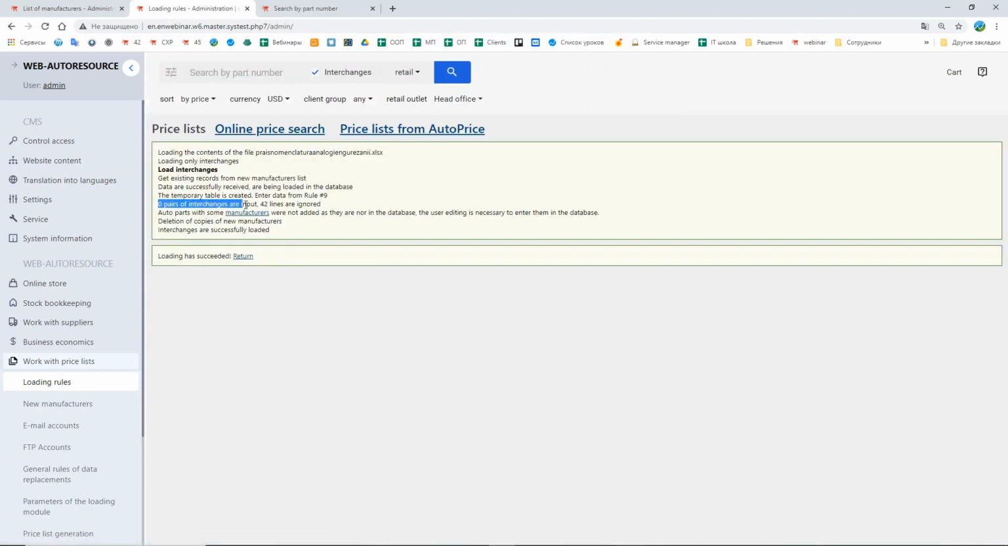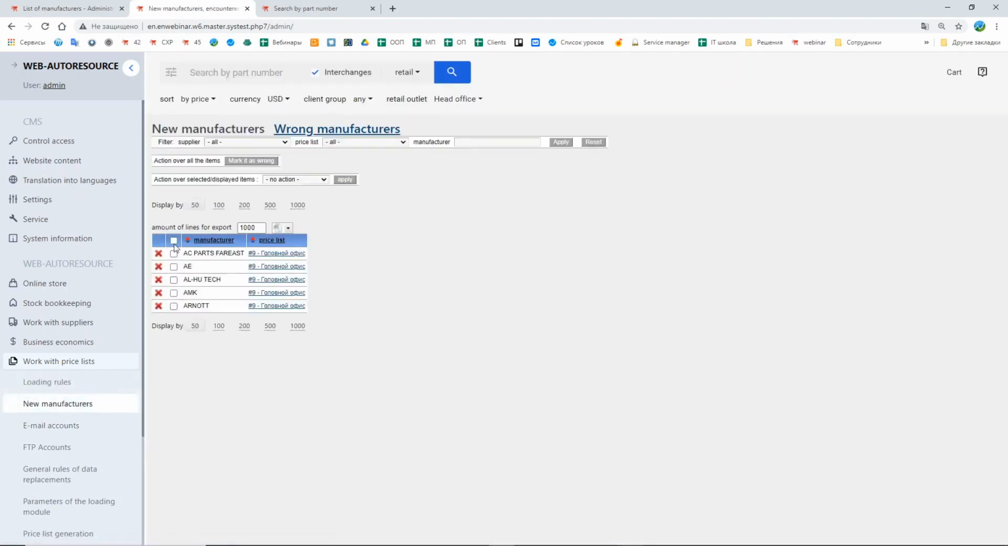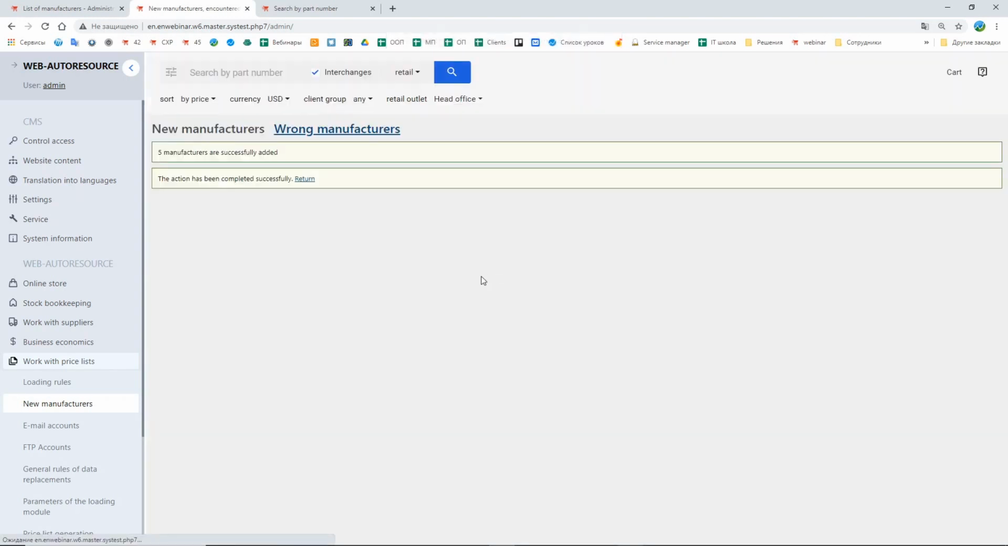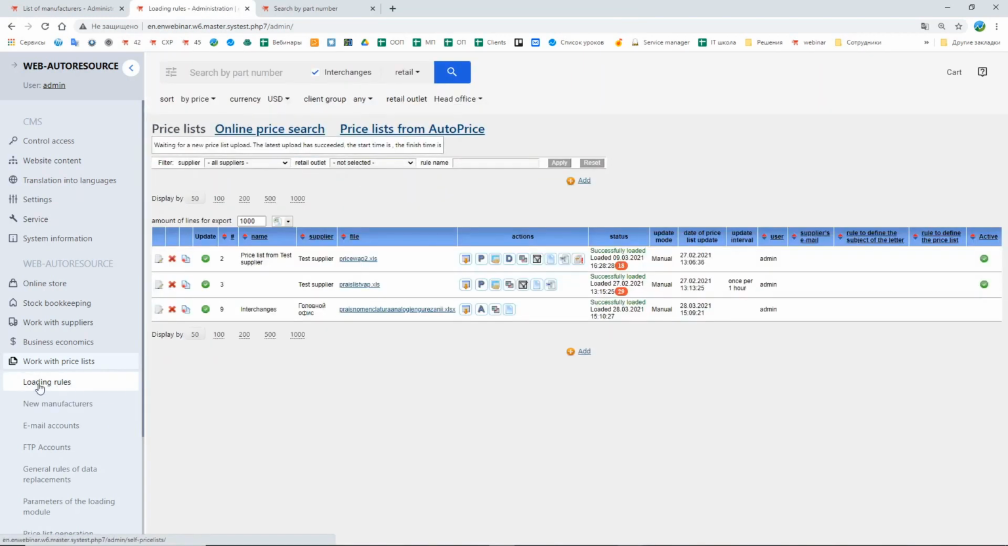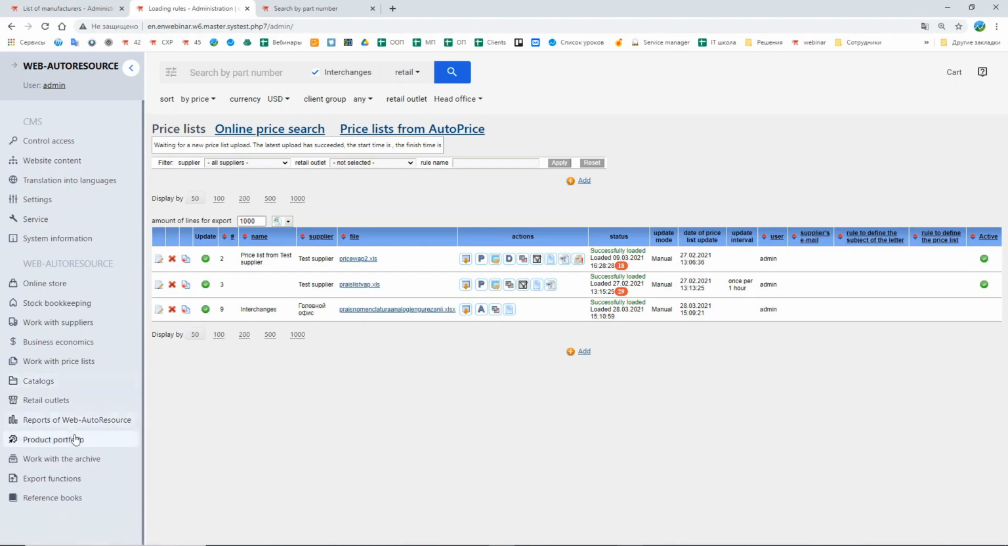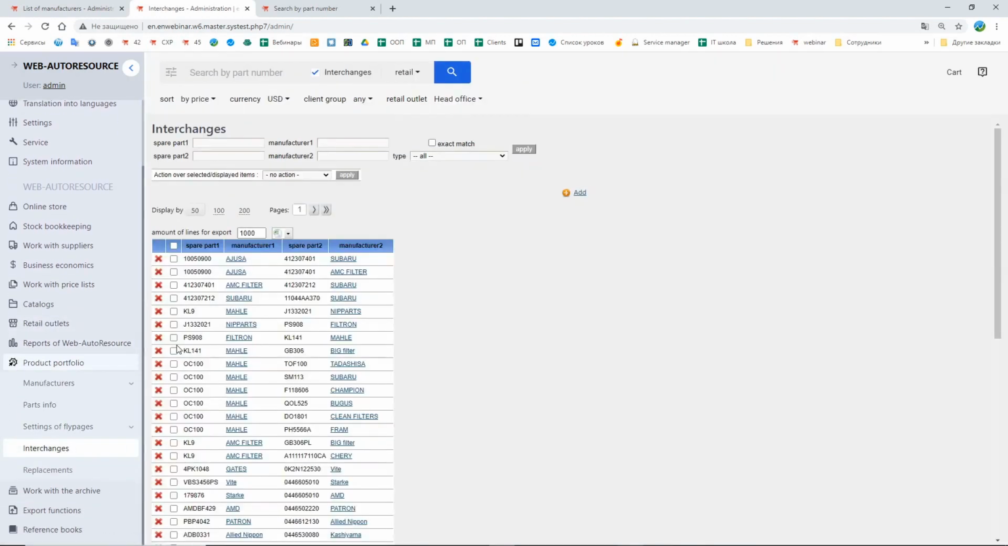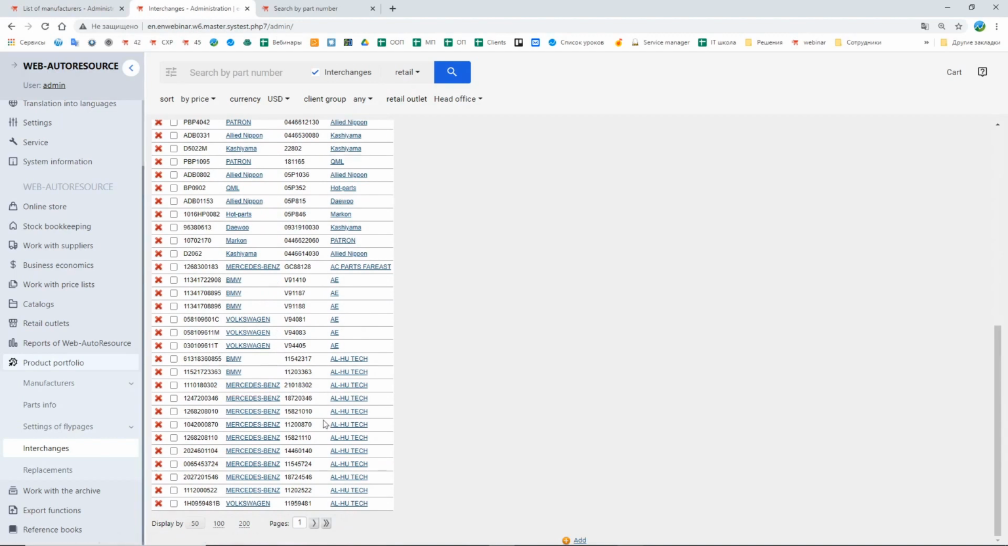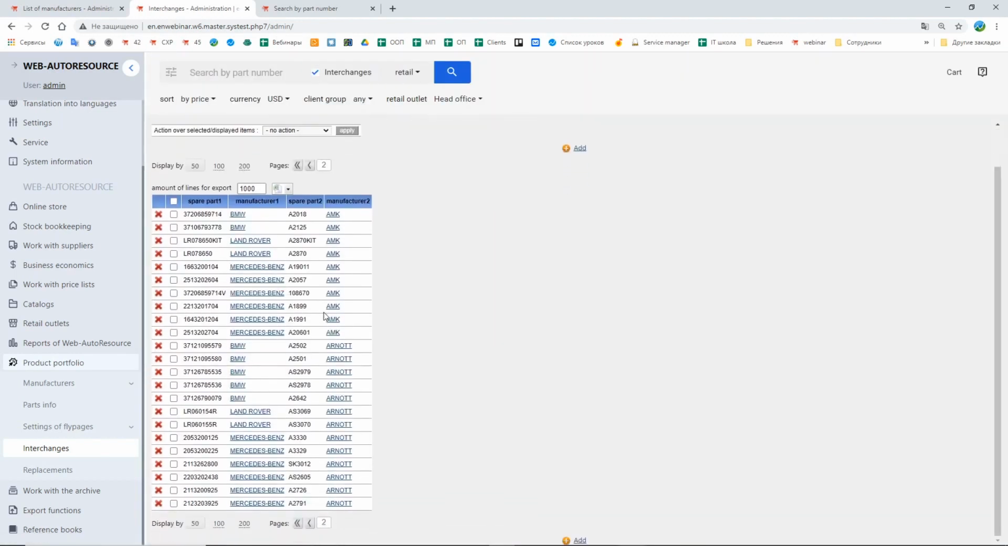Zero pairs of interchanges are input. 49 lines are ignored. Auto parts with some manufacturers were not added as they are not in the database. The system found new manufacturers. So we go to the section New Manufacturers and add the manufacturers into the database. Now let's return to the section Loading Rules and upload the information once again. Now everything seems fine. Now let's go to the section Product Portfolio, Interchanges. Here are the interchanges from the file. We added them all in bulk.